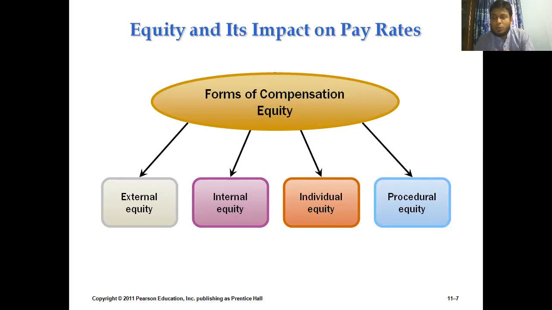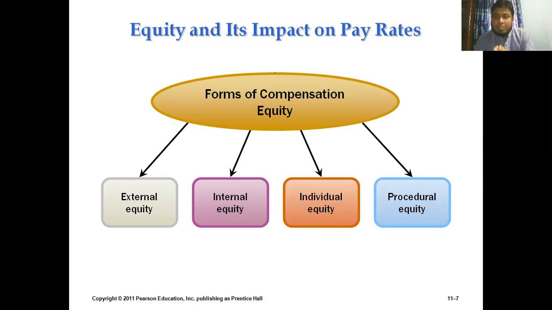So we also need to concentrate on that issue: while we develop pay rates for employees, we need to think about whether they come from the same departments, the same responsibility areas, and the same skill requirements, while developing our compensation policy.